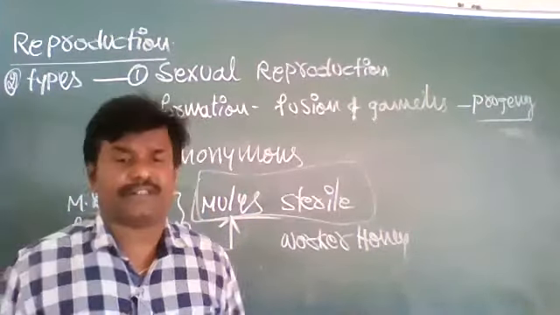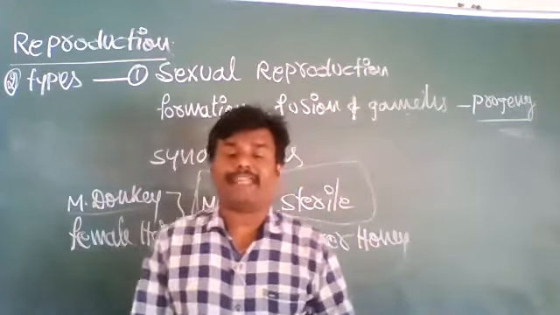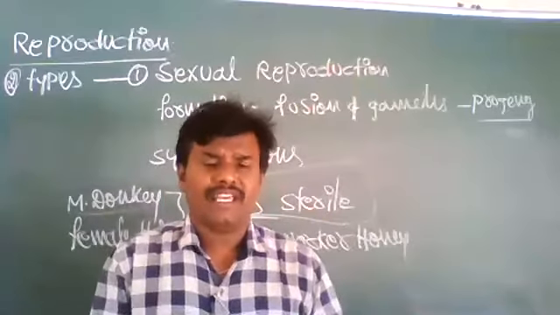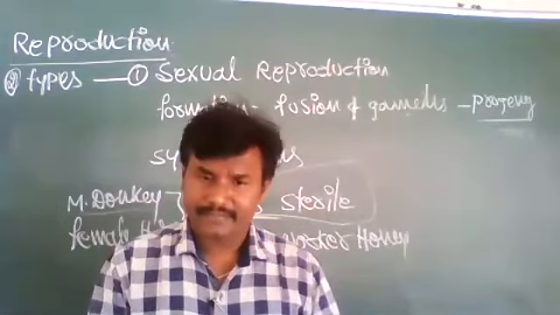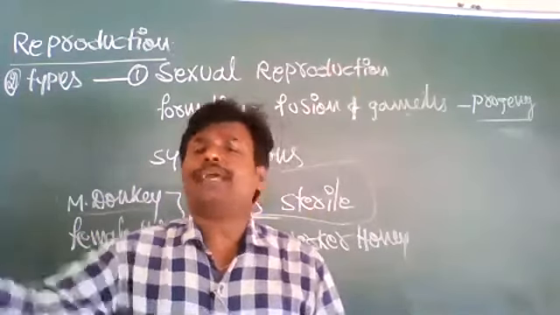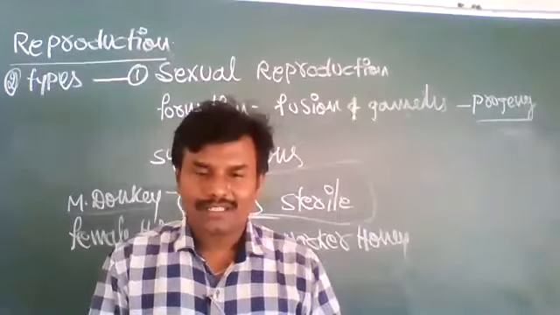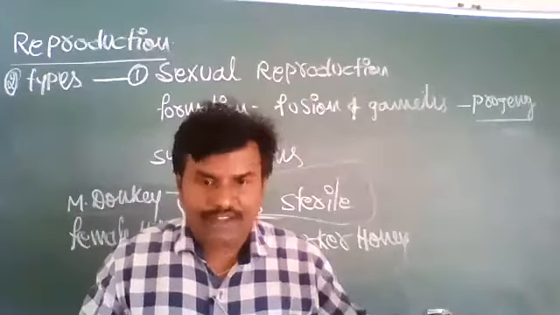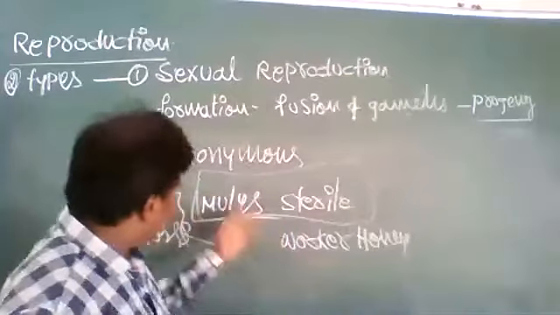Many human couples are infertile. Among us, many newly married couples are infertile. They cannot give birth to young ones. That means what? Reproduction is not a defining characteristic feature of all living organisms. Why?